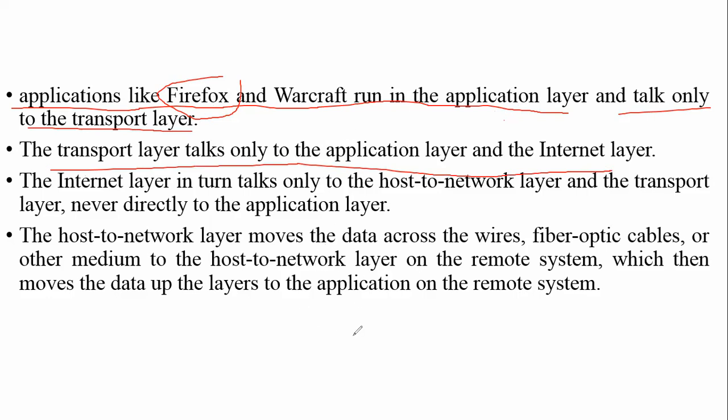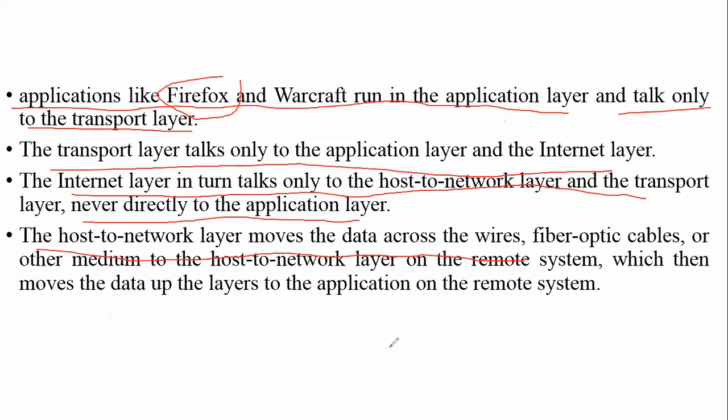Which we have already discussed in the diagram. Next one is the internet layer. In turn, it talks only to the host to network layer and the transport layer, never directly to the application layer. Host to network layer moves the data across a wire. That is the physical path. Whatever information is given by the internet protocol is taken by the wires, the physical layer, and transmitted over to the next computer.